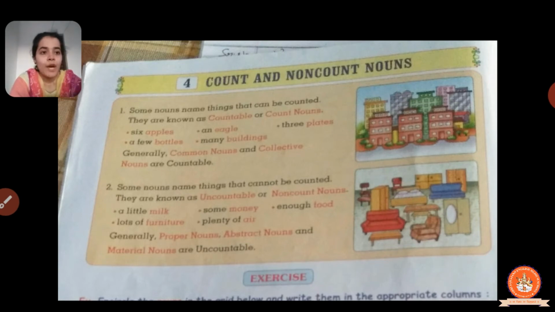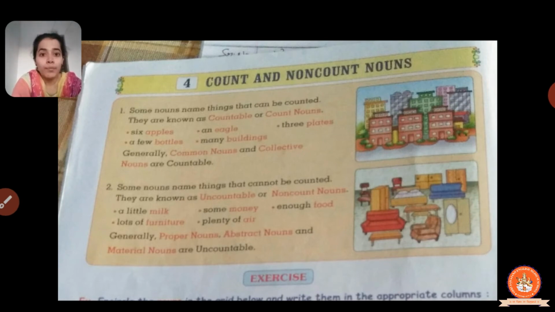Now we will see the next one, which is about nouns that name things that cannot be counted. They are known as uncountable or non-count nouns. This is very simple: there are some nouns which we cannot count, and those types of noun names are called uncountable or non-count nouns. Here is one example: a little milk. You cannot count milk. If you have one glass of water, you cannot say one milk, two milk. A little milk. Then some money.